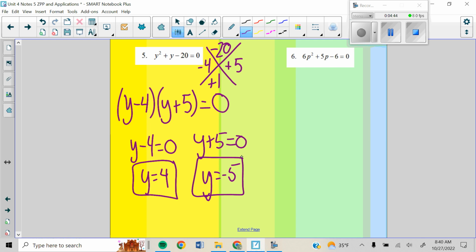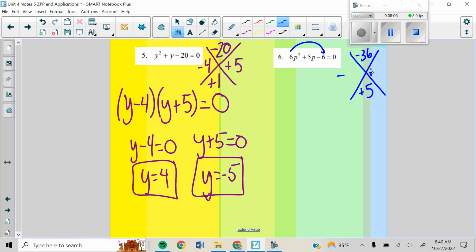All right, so let's look at problem 6. Is there a GCF we can pull out? There isn't in this one. So we're going to go ahead and we have to take 6 times -6. So we get -36 that adds to a positive 5. When it multiplies to a negative, I'm looking for one negative and one positive.